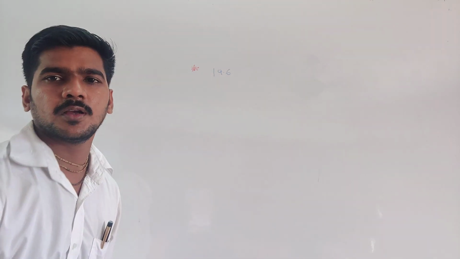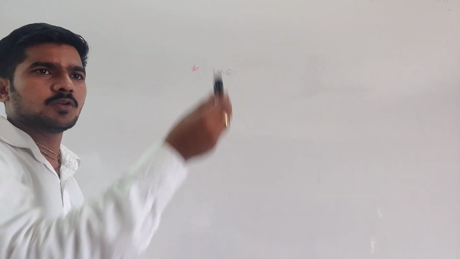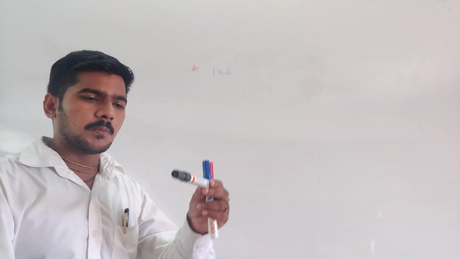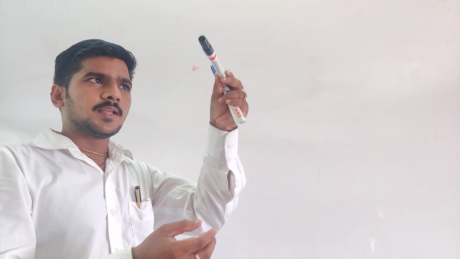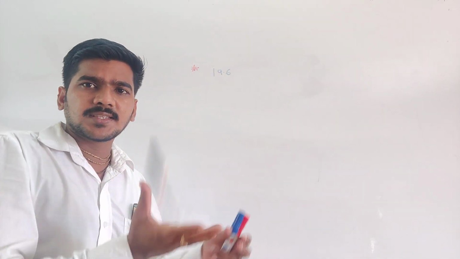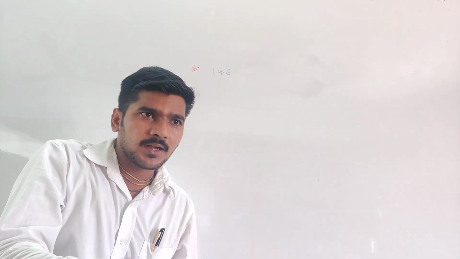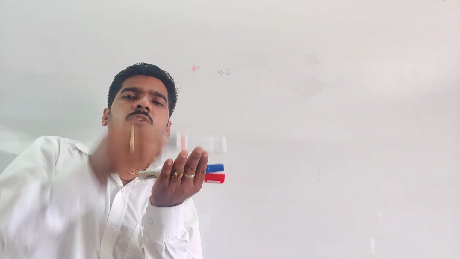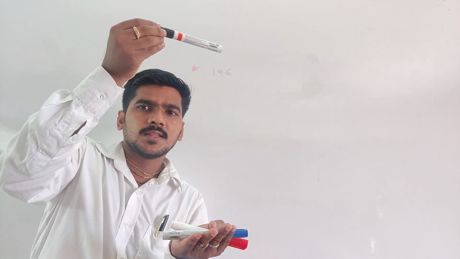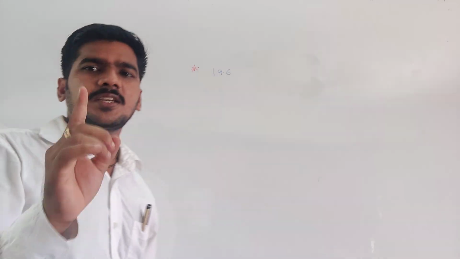Suppose if I throw this marker in the upward direction with some velocity, then the marker will move up to this point, then fall down. That means the body moves, then after some time it falls down. If you throw the body, what will be the acceleration? Take g equal to 9.8.